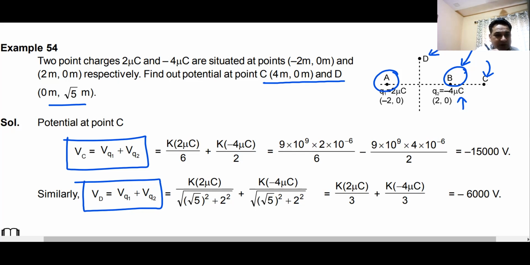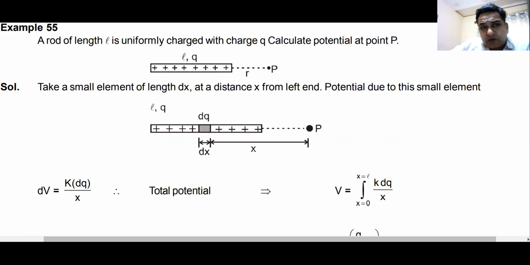Yes or no? Great. Simple questions and a simple answer. Now, the formula that we have seen, kq by r, is only valid for a point charge, or for a conducting or non-conducting sphere. If you have a continuous mass, how will you find out?